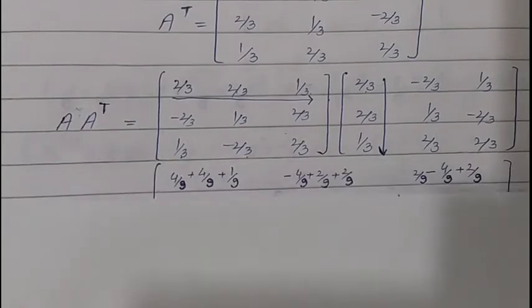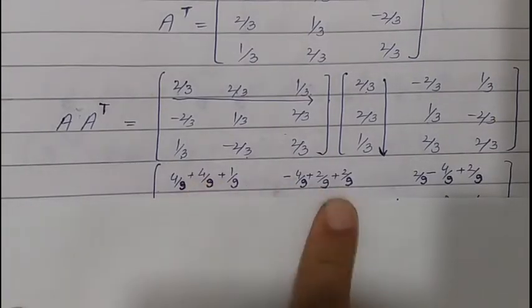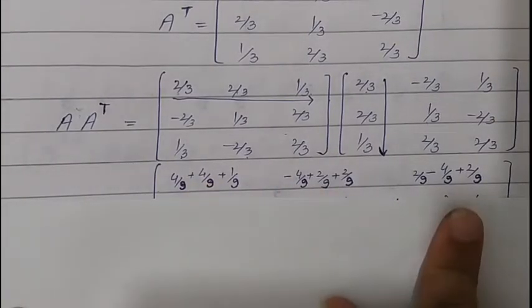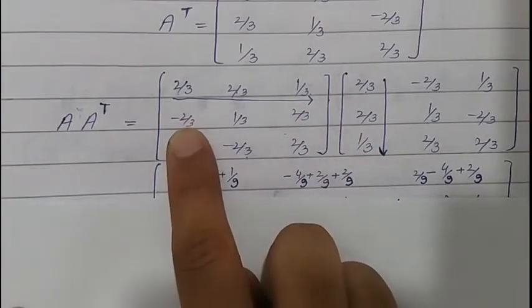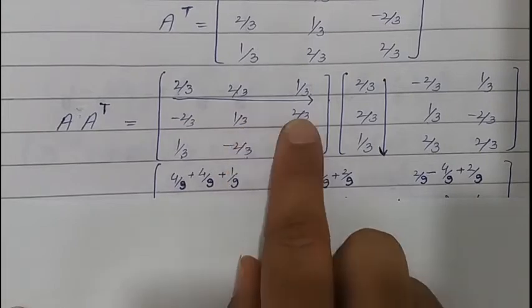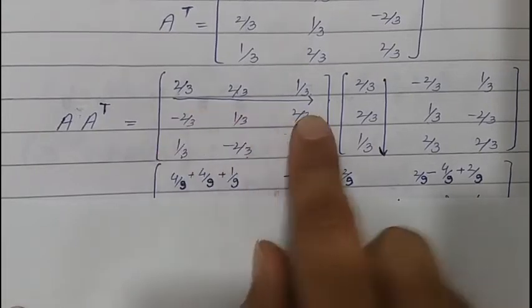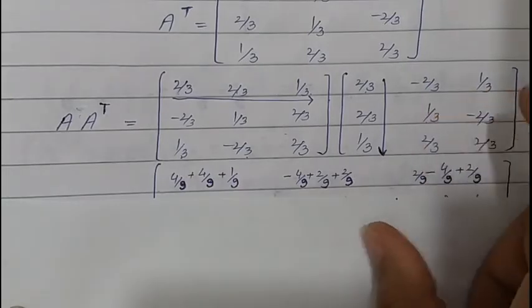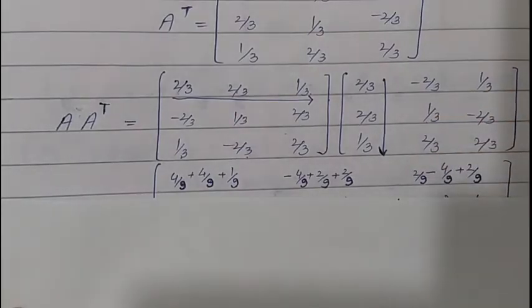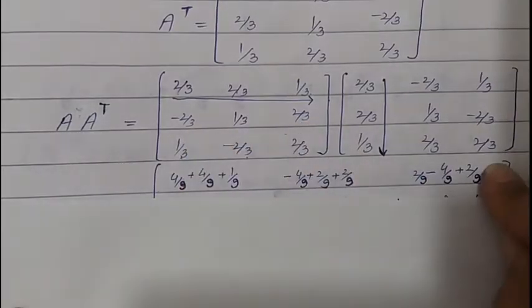Now second row first column will give us minus 4 by 9 plus 2 by 9 plus 2 by 9. Second row second column will give us 4 by 9 plus 1 by 9 plus 4 by 9. And second row third column will give us minus 2 by 9 minus 2 by 9 plus 4 by 9.